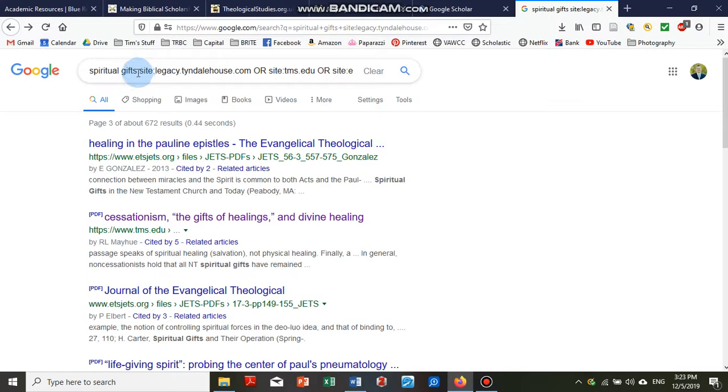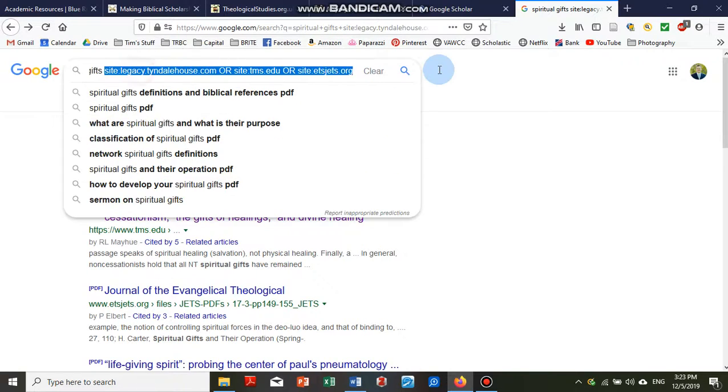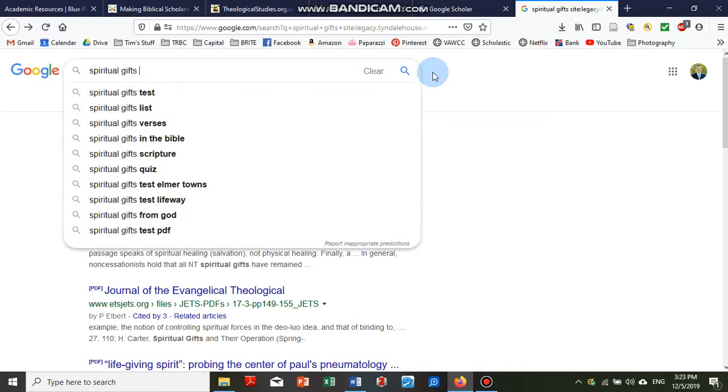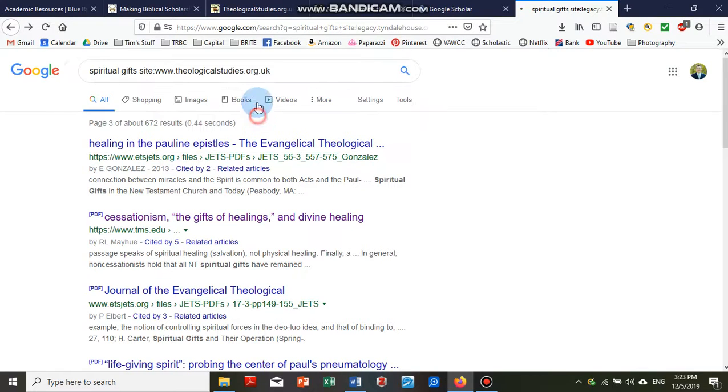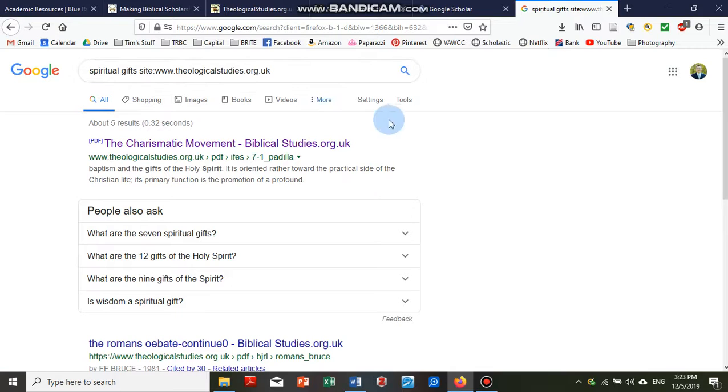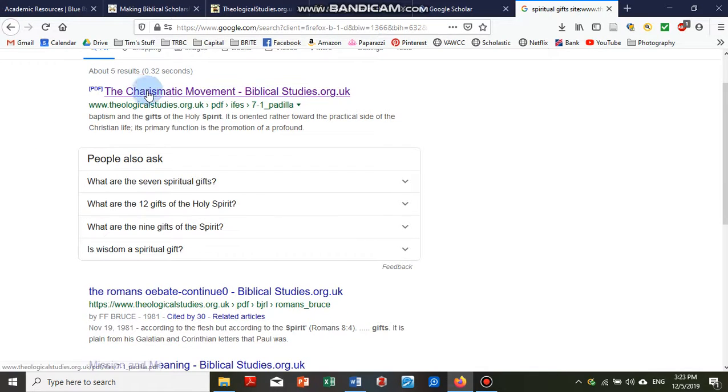For example, if I wanted to search for spiritual gifts in, let me clear all this out. If I want to search spiritual gifts in that place, the biblical studies or the theological studies, those have accumulated a lot of research over the years. And so I just type in my search item, we'll do spiritual gifts, and then type in site, colon, there's already one right there, theological studies. And then it will pull up all the related things at that site.